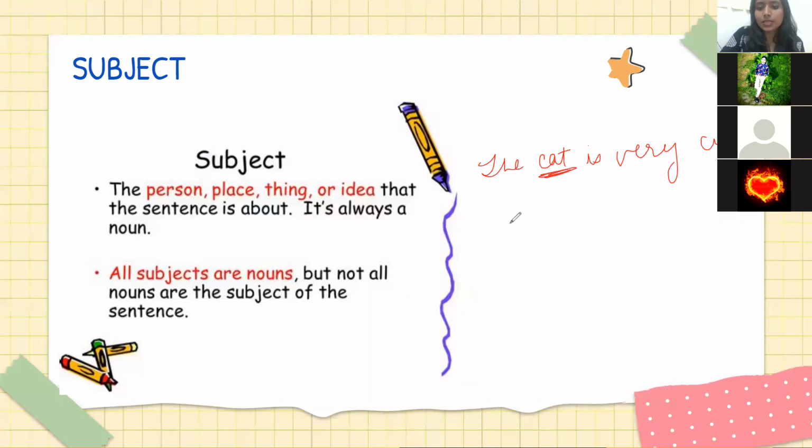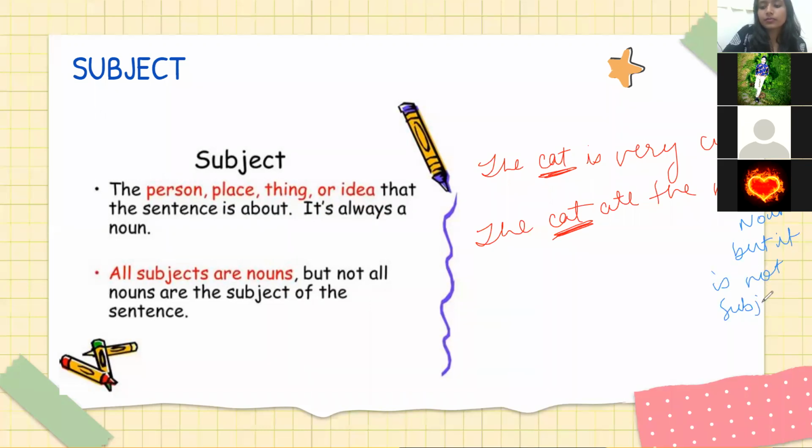So this is the subject. The cat ate the mouse. And this is the subject. Okay. This is noun, but it is not subject. Okay. This and this is subject. So you need to write this in your notebook.